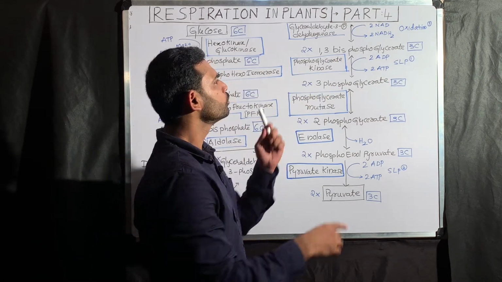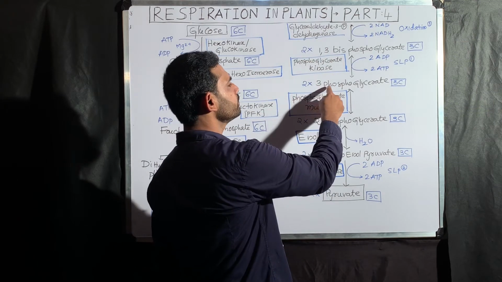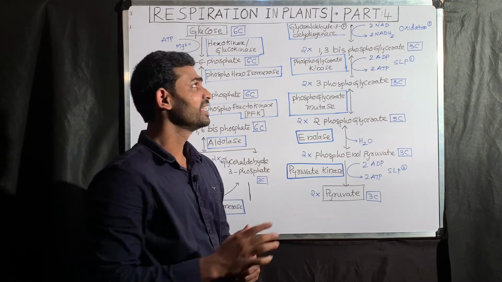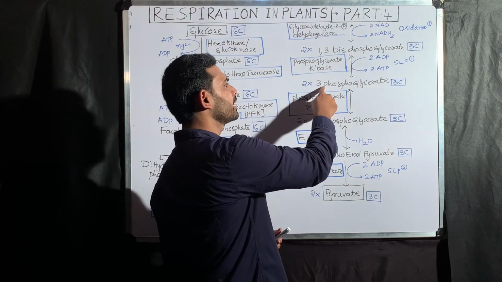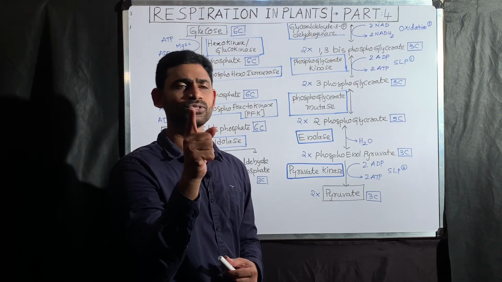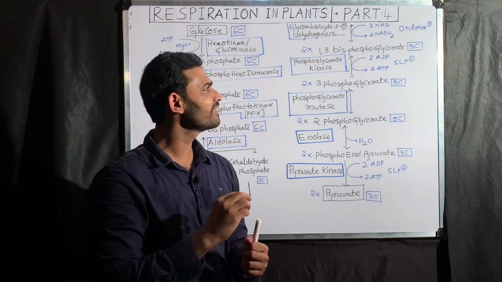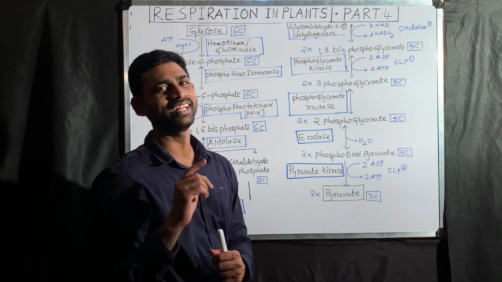Then 2 molecules of 1,3-bisphosphoglycerate convert into 2 molecules of 3-phosphoglycerate. Here there are 2 phosphates in this molecule, but when it is converted into the product, it has only 1 phosphate. So per molecule, 1 phosphate is missing. That phosphate is transferred to ADP, and then ADP is converted into ATP.